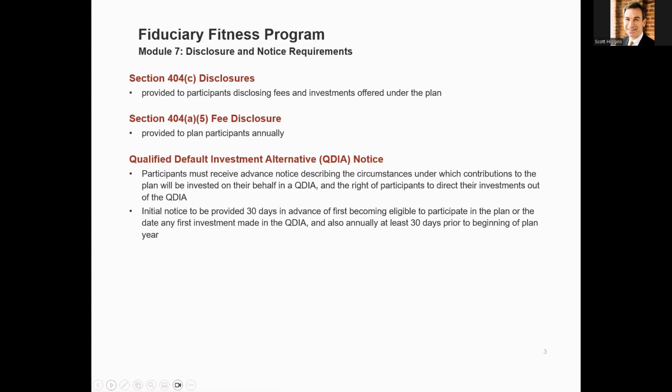Qualified default investment alternative notice. Participants must receive advance notice describing the circumstances for which their contributions to the plan may be invested in a QDIA, along with the right to change investments out of the QDIA. Notice is required 30 days prior to eligibility, as well as annually.